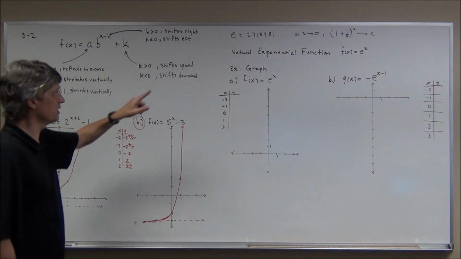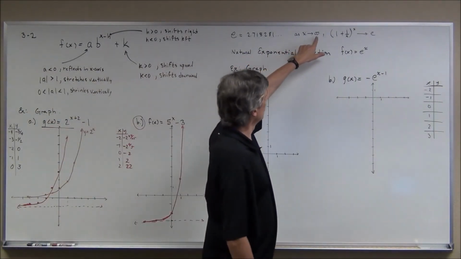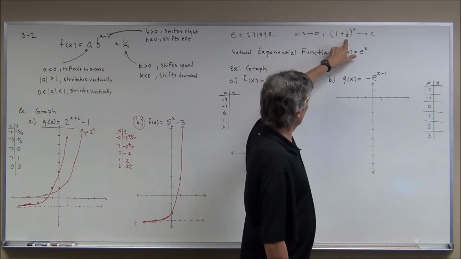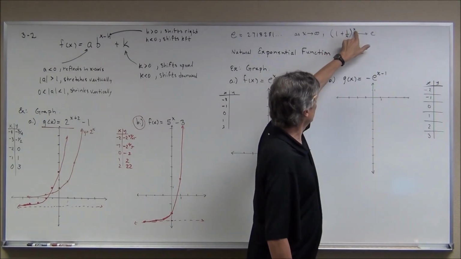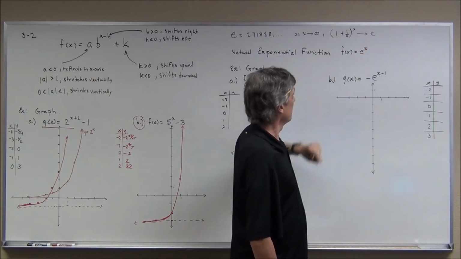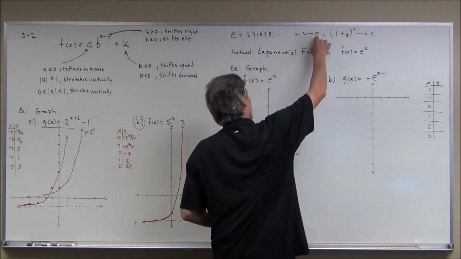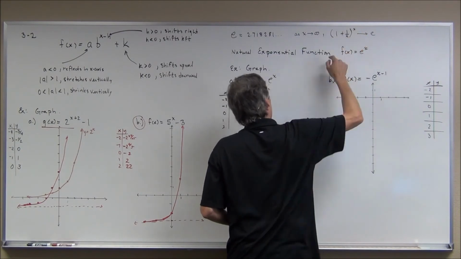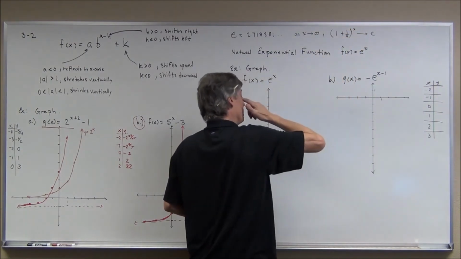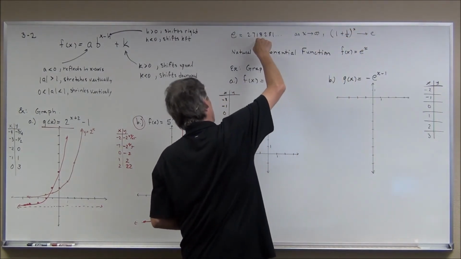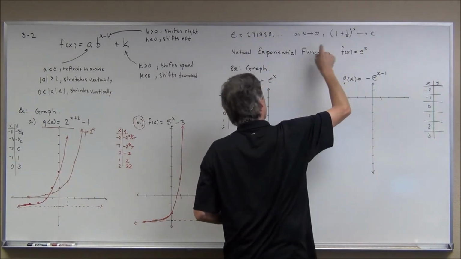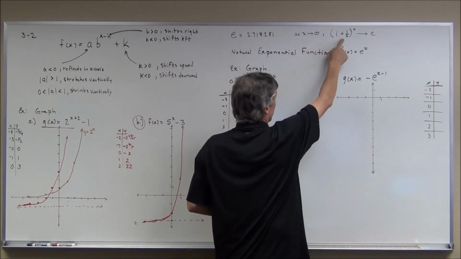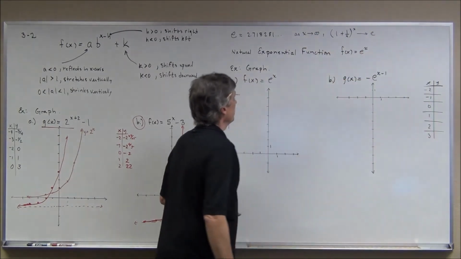And we can find this value if we let x get really, really big and we evaluate this expression: 1 plus 1 over x, all to the x power. Notice the exponent up there is a variable. If you put in bigger and bigger numbers here and evaluate it, you get a number that's closer and closer to e. We use the term limit: the limit as x goes to infinity of this expression is equal to e.